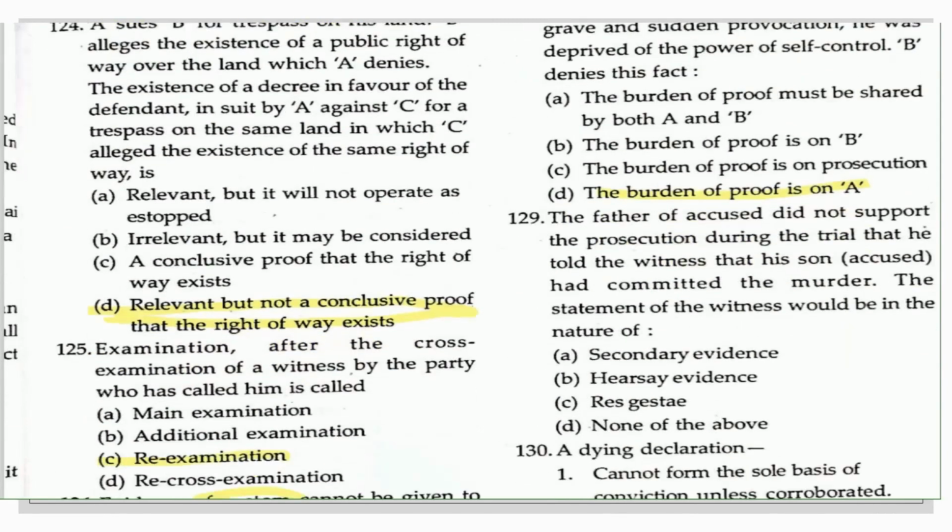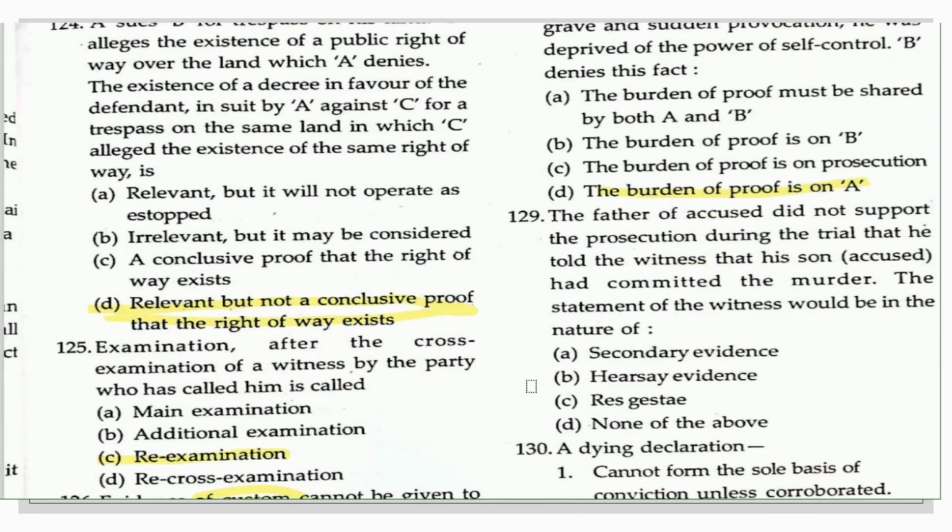The next question from the Indian Evidence Act: the father of the accused did not support the prosecution during the trial, that he told the witness that his son, that means the accused, had committed the murder. The statement of the witness should be in the nature of secondary, hearsay, or none of the above. The right answer here is hearsay evidence.